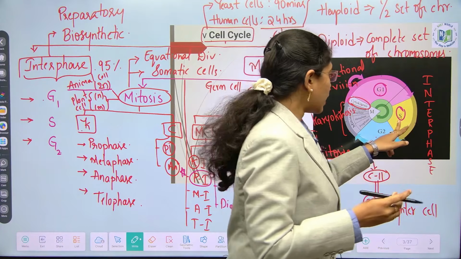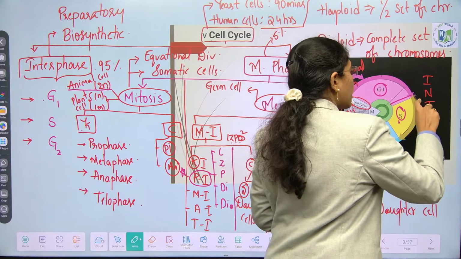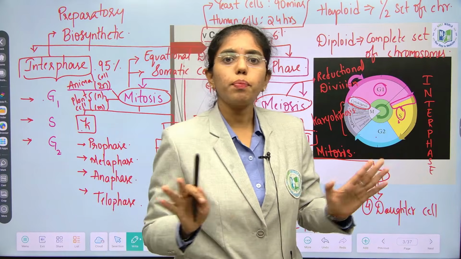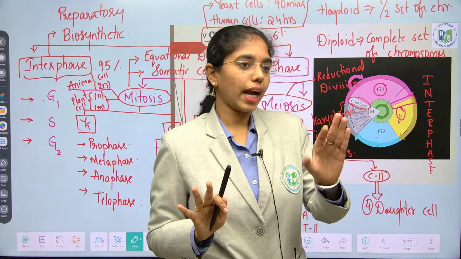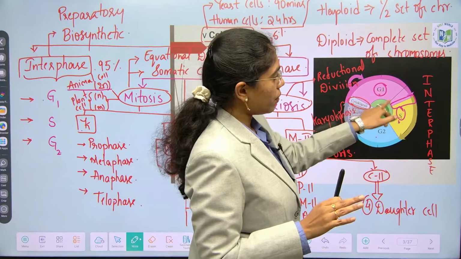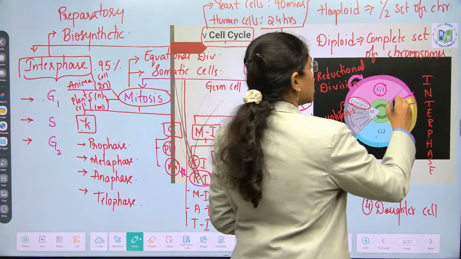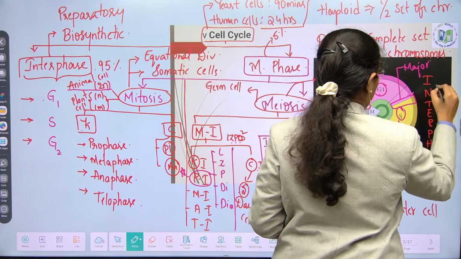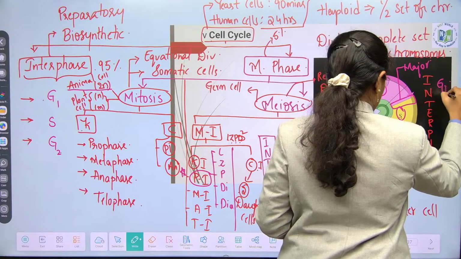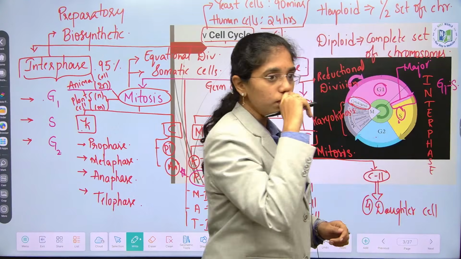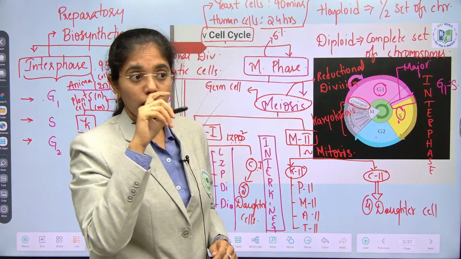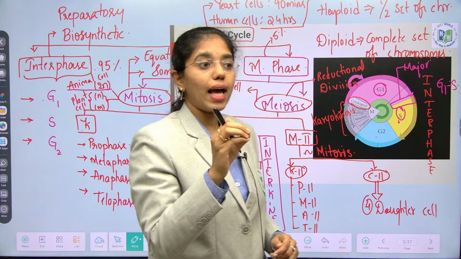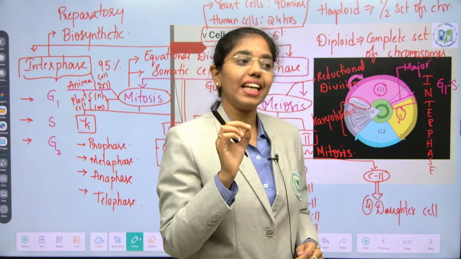Okay. So, for the corrections in between the phases of cell cycle, you have checkpoints. All checkpoints you do not require, but basic idea should be there. In between G1 and S phase, major checkpoint is present, which is known as what, ma? G1 S checkpoint, which is major checkpoint. In this checkpoint, everything is checked with the help of cyclins and CDKs.